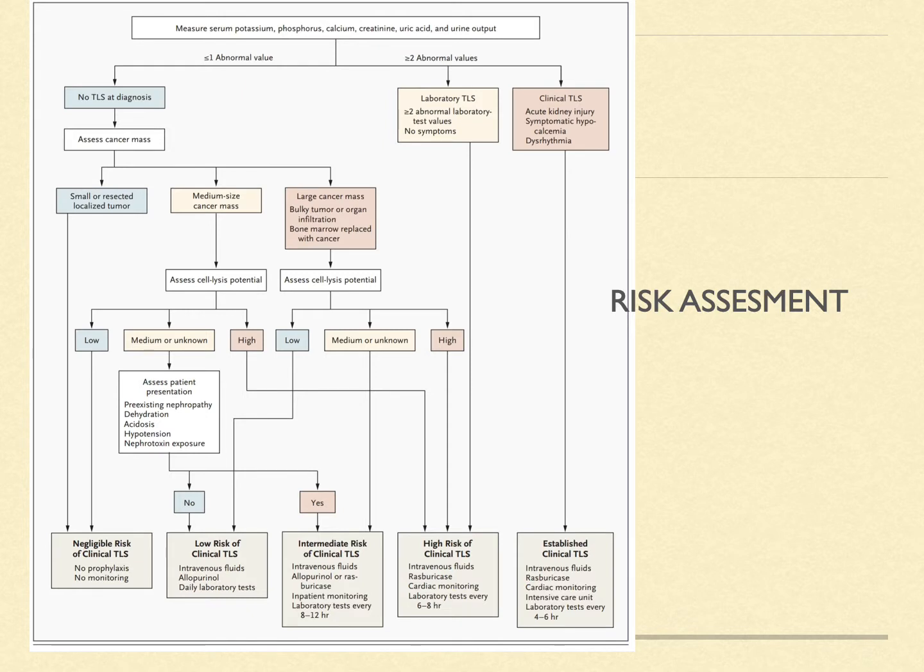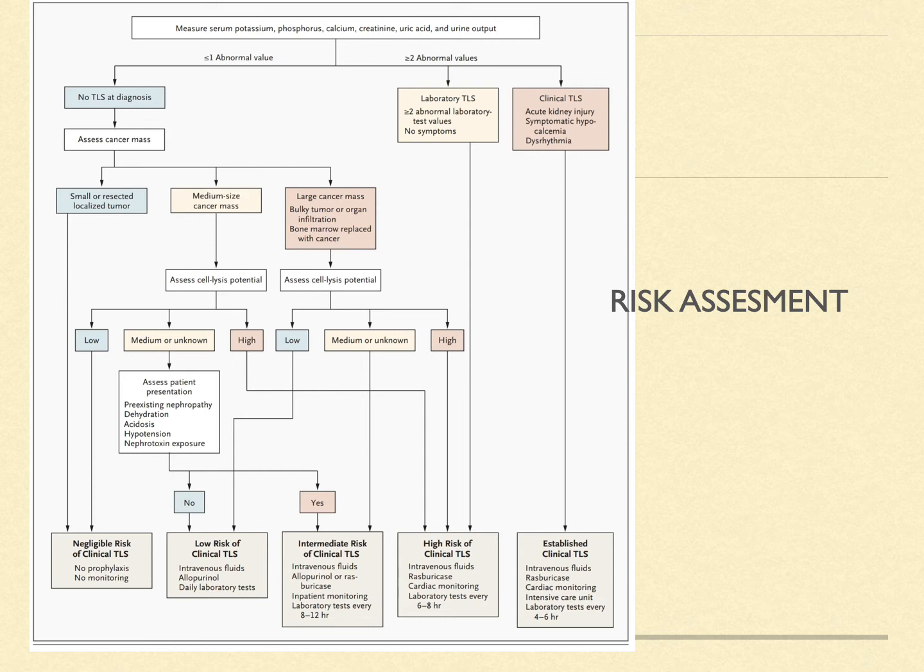If we observe this flow chart of tumor lysis syndrome, we can see that we are anyhow monitoring our potassium, phosphorus, calcium, creatinine, uric acid, and the urine output levels. So here, if there is less than 1 abnormal value, obviously there is no tumor lysis syndrome at diagnosis. At this time, we assess for the cancer mass. If the cancer mass is small, obviously negligible risk for tumor lysis syndrome. Hence, no prophylaxis and no monitoring is needed.